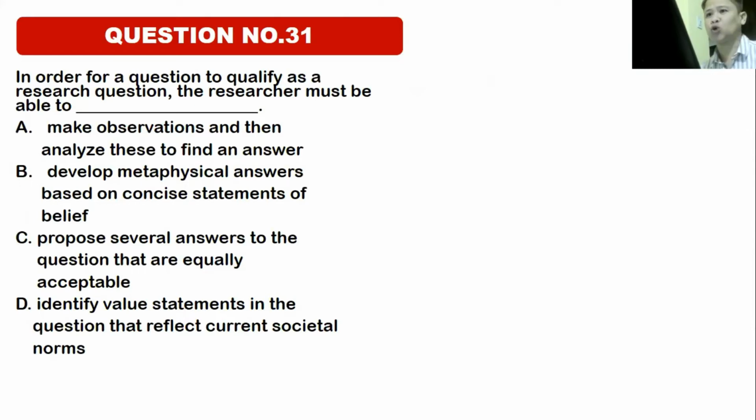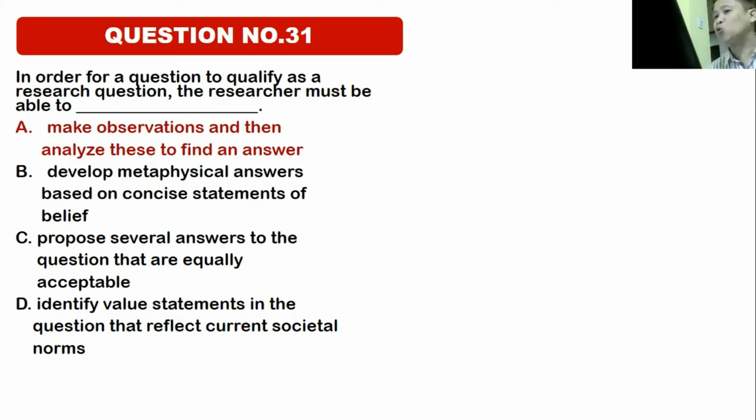In order for a question to qualify as a research question, the researcher must be able to A, make observations and then analyze these to find an answer; B, develop metaphysical answers based on concise statements of belief; C, propose several answers to the question that are equally acceptable; D, identify value statements in the question that reflect current societal norms. Okay, the correct answer is letter A, make observations and then analyze these to find an answer.